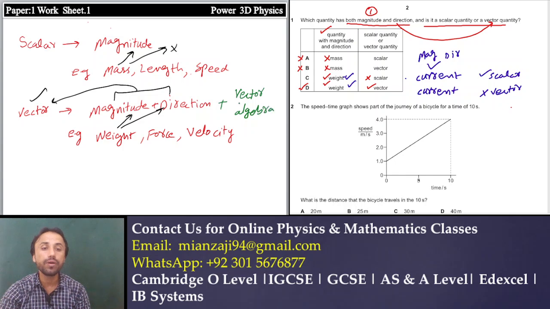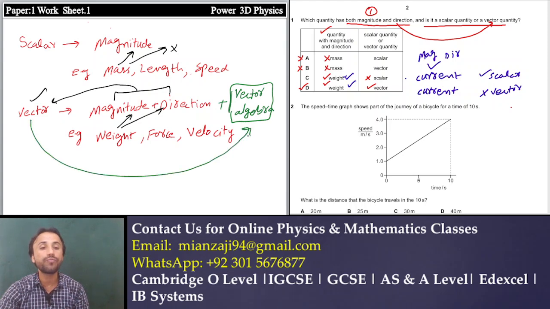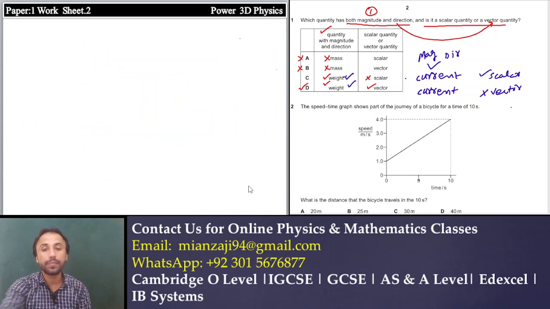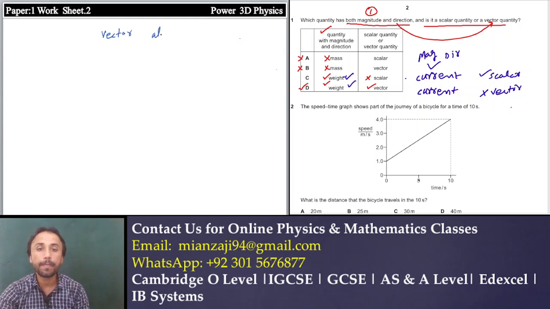Most of the textbooks miss this concept. To be a vector, a quantity must follow vector algebra. Otherwise, having magnitude and direction is no guarantee that a quantity is a vector. To be a vector it must follow vector algebra. What is vector algebra? First I will explain vector algebra, then the concept will be clear for you.